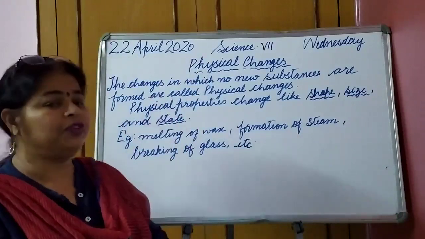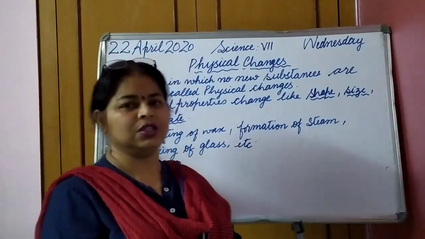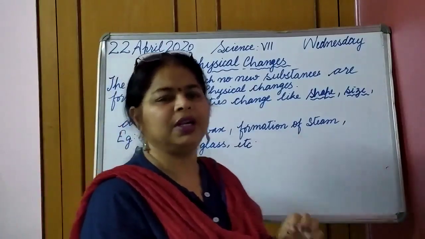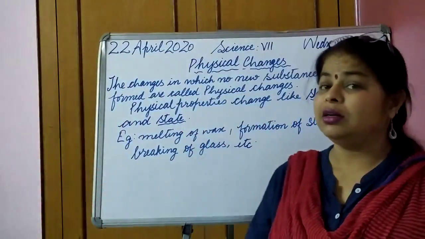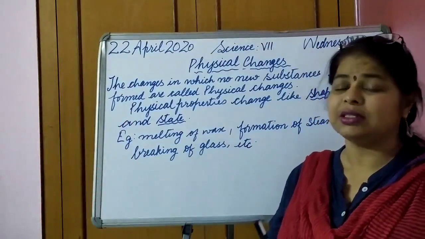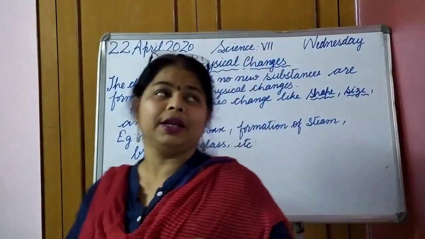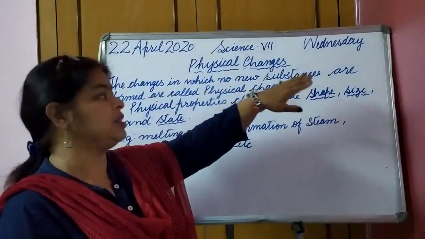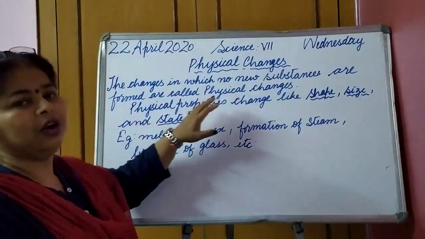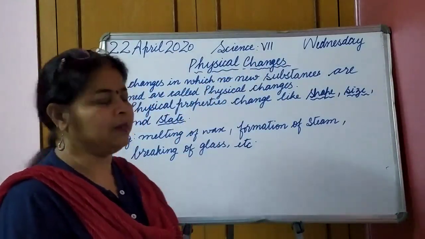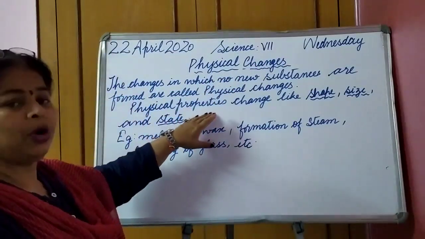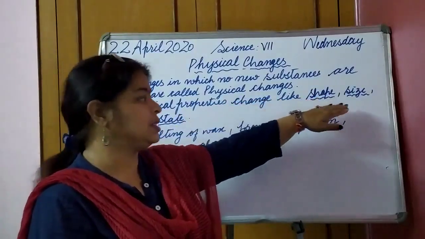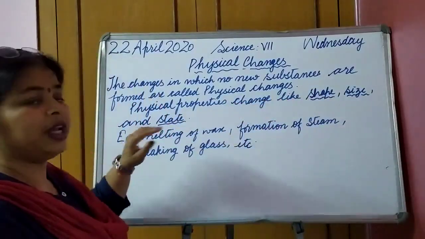Now let us talk about physical changes. What are physical changes? These are the changes in which only physical properties change and the substance remains the same chemically. Let us see the definition. The changes in which no new substances are formed are called physical changes. In this, only physical properties change, like shape, size or state.